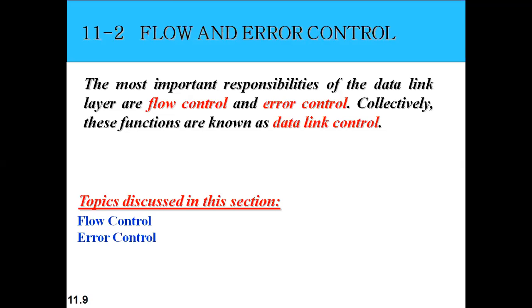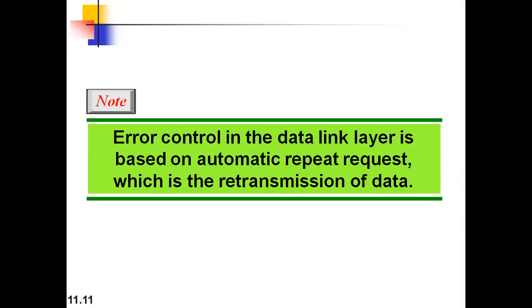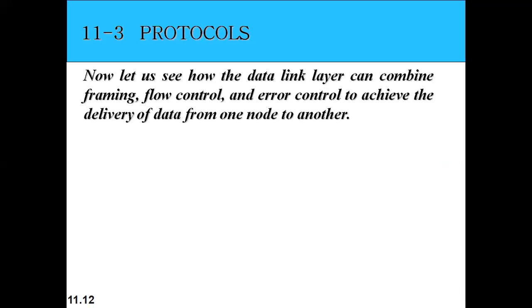So how will that flow control be done in the data link layer? That is a topic of discussion. Then how the error will be controlled, we will see one by one. The most important responsibilities of the data link layer are flow control and error control. Collectively, these functions are known as data link control. The framing, followed by flow control and error control, are all the functionality of our data link layer. So now let's start with flow control and error control. The definitions we have seen are the same here.